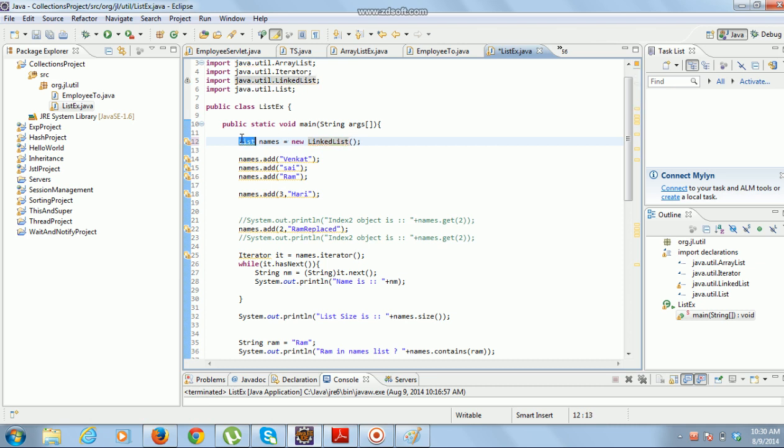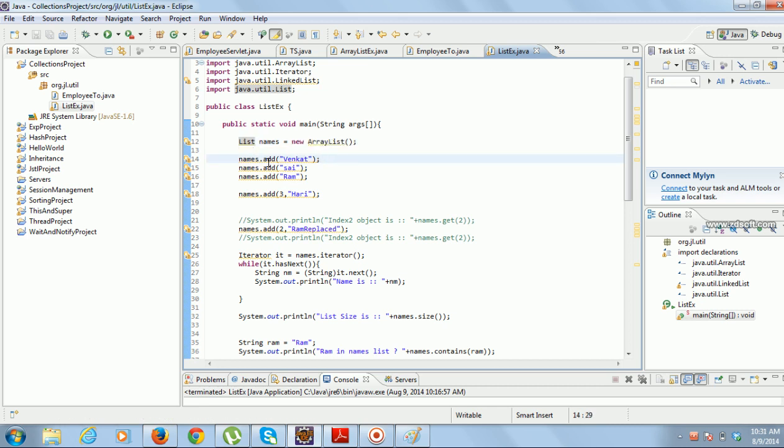But if you make it linked list, you can't assign array list to the reference, because array list and linked list are not the same. But if you declare it as interface, you can assign either array list or linked list. This is the main advantage. So whenever there is a chance, try to declare it as an interface type, so that all the classes which implement this interface can be assigned on the right side.